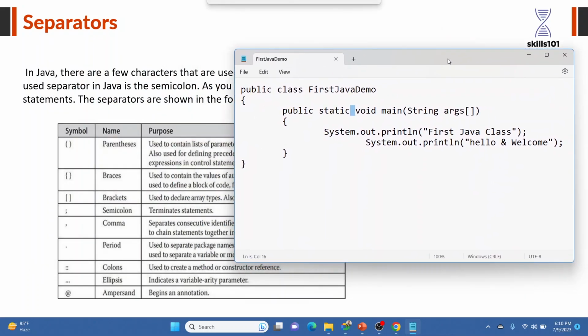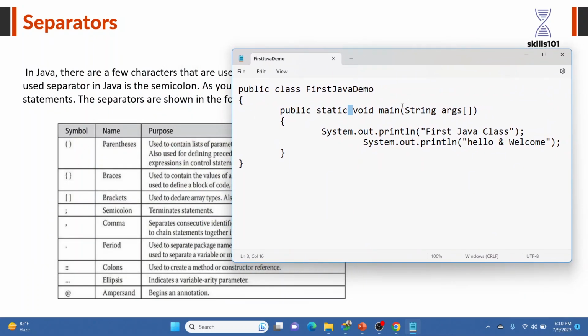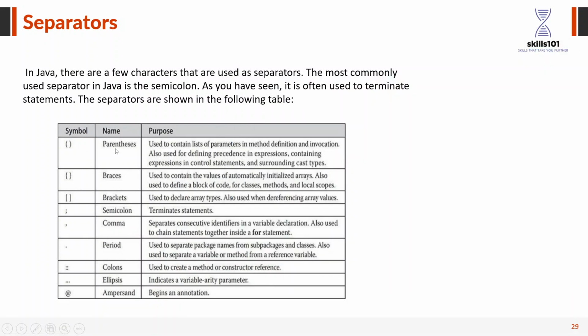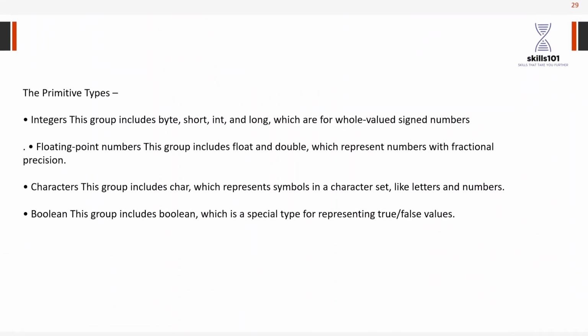If we look at these, these are the parentheses, which we use with functions. These are the braces we use to open and close a class or a function. These are the round brackets. These brackets are used with arrays and different places. Then there is a semicolon, which is going to terminate a statement. We use it in every line. And there is a comma, a period, a colon. So there are different things that we can use in a programming language.